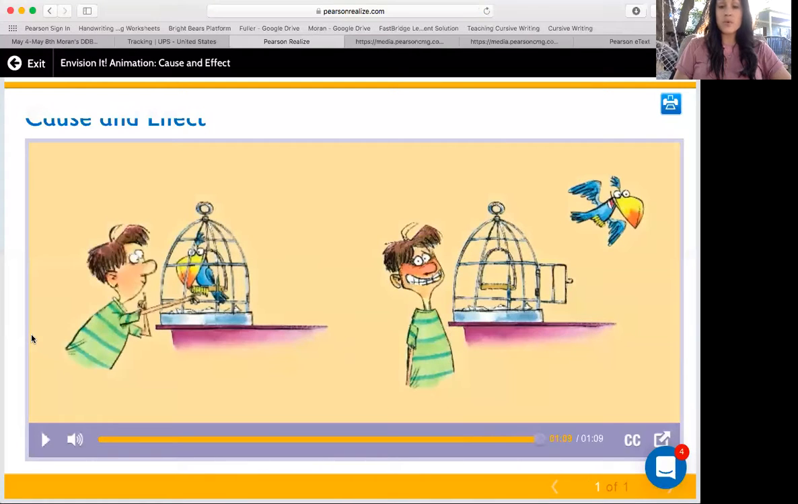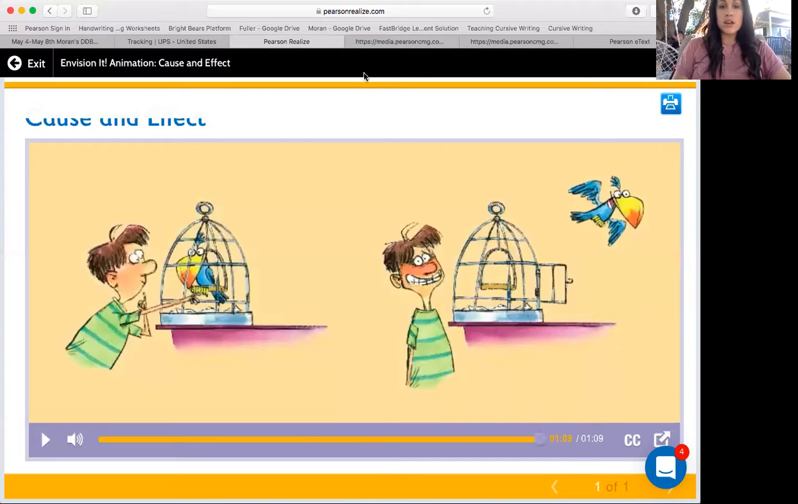Okay, so if you remember from last week, I explained this as what happened and then why did it happen. So, this happened because. What happened is the effect. He opened the cage and then that caused the bird to fly away.